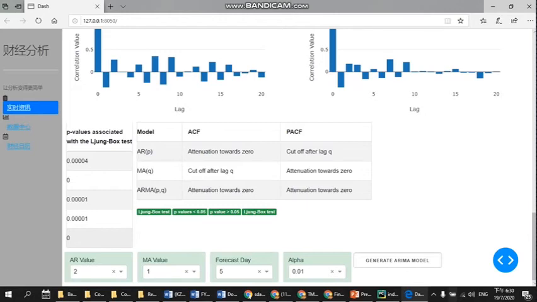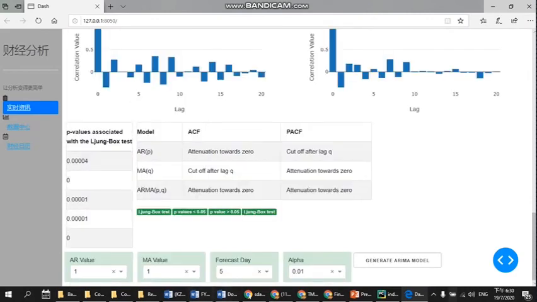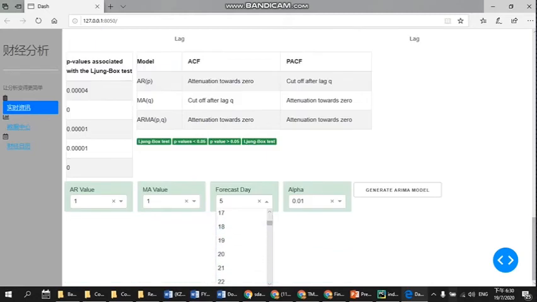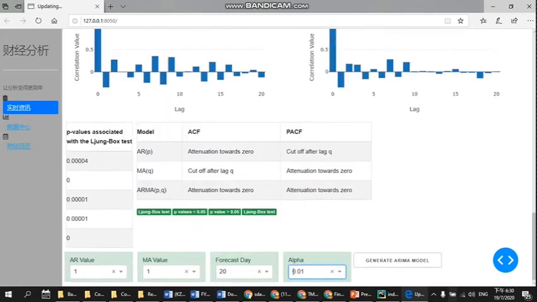All the values are below 0.05, so we accept this model. Now we pick the AR value as 1 and the MA value as 1. For forecasting, I need to forecast the next 20 days, and the coefficient alpha I put as 0.1.